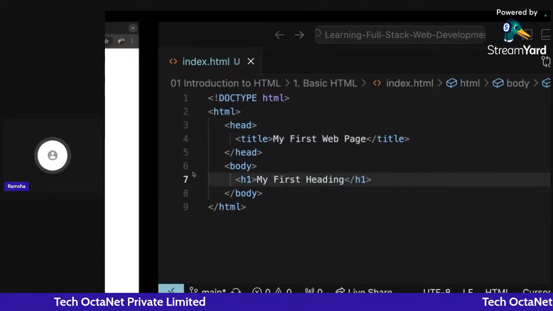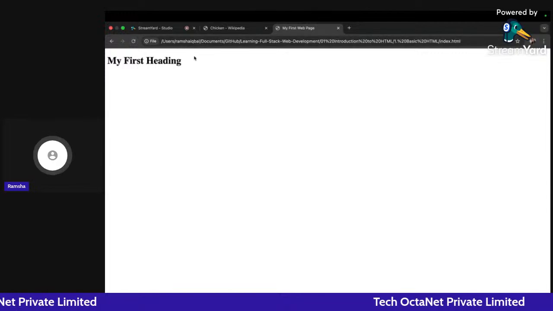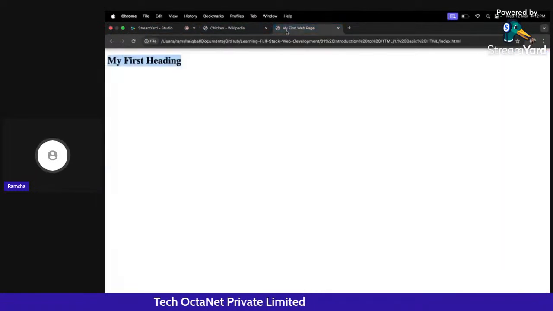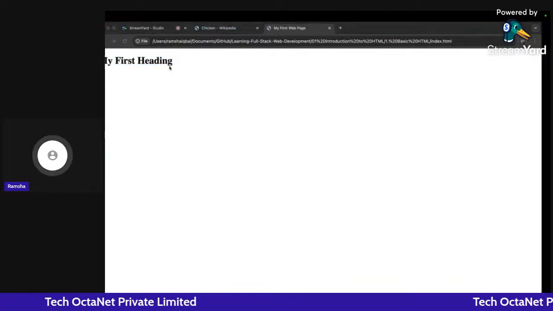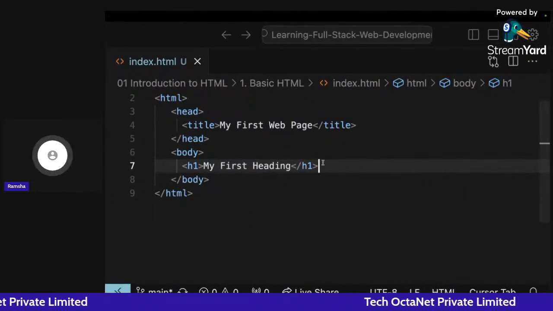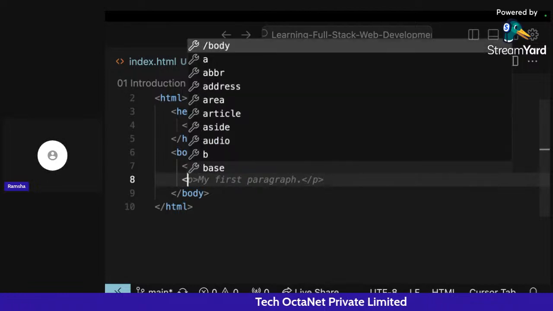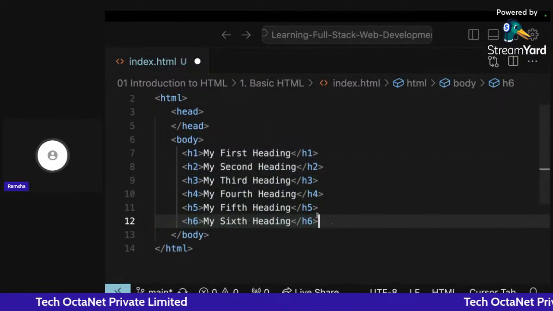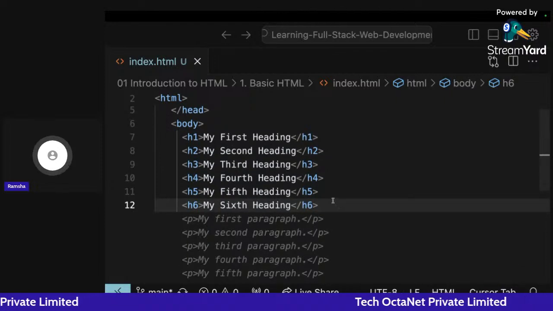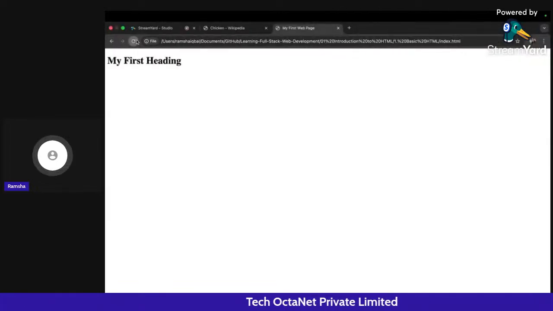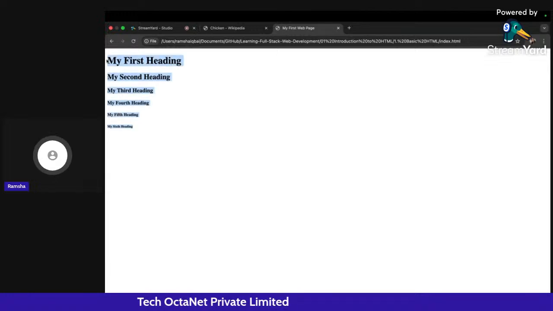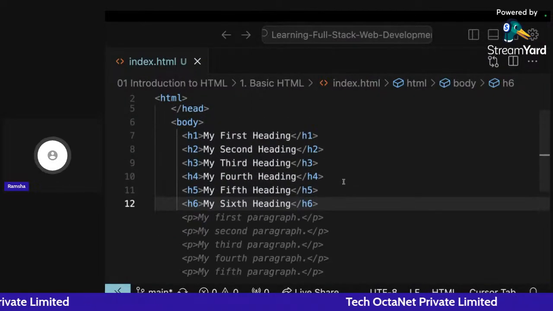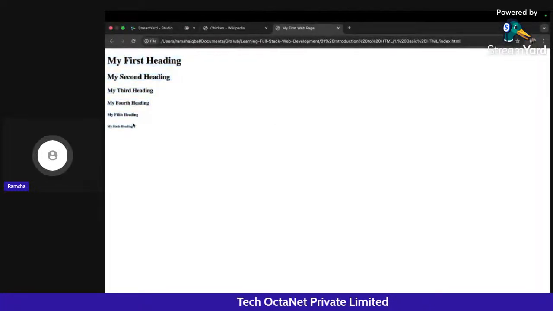Okay, and if I click on save, go back and click on refresh, you can see I'm getting this particular first heading, right? So this is what we have here. Now I can also write some other subheadings, for example, this second heading, third heading, fourth heading, fifth and sixth heading. All of these headings I can also add here, right? If I refresh this, you can see the order of sizes of these different heading tags. So we can add these kinds of headings on our web pages.